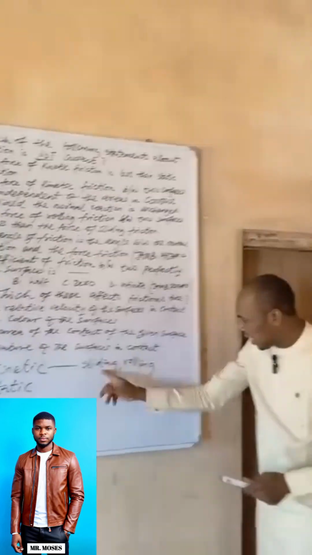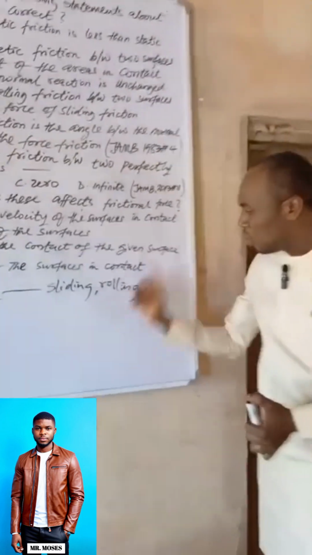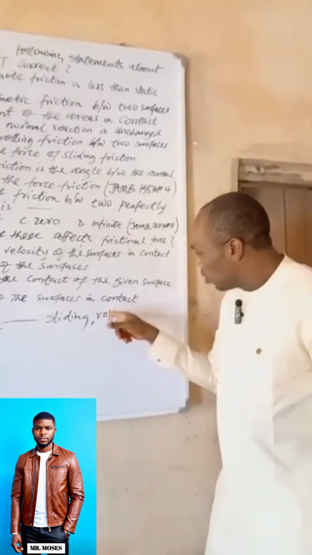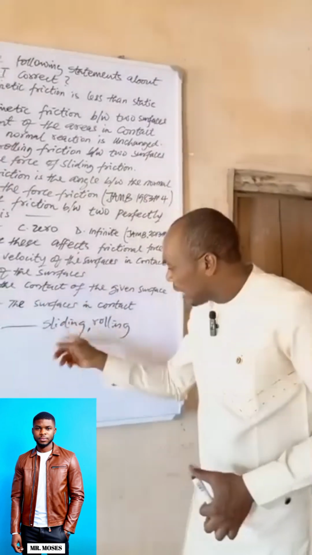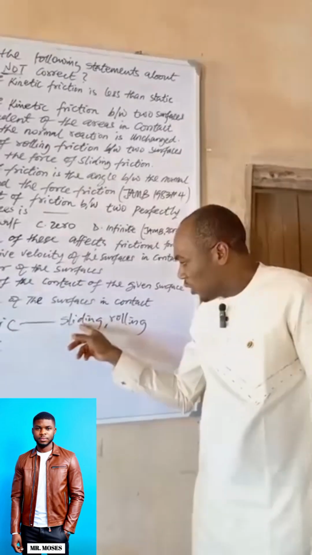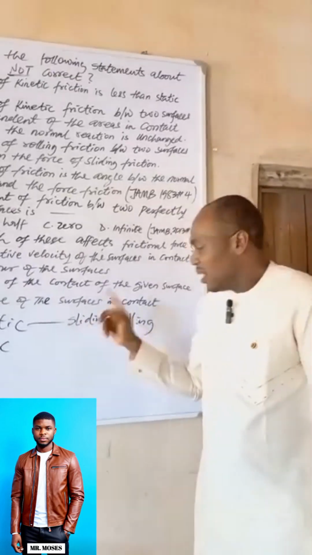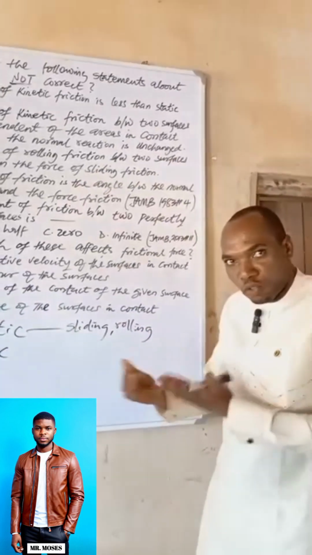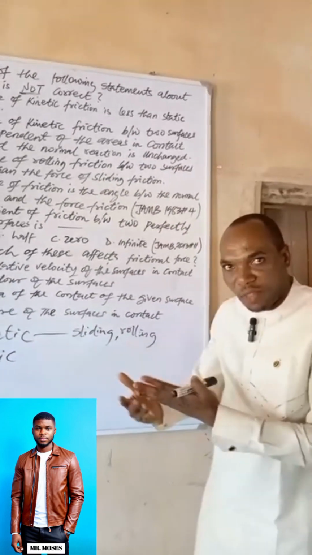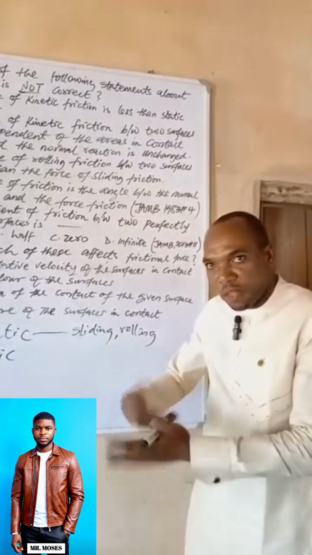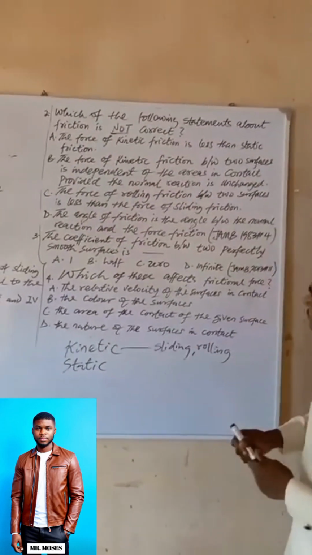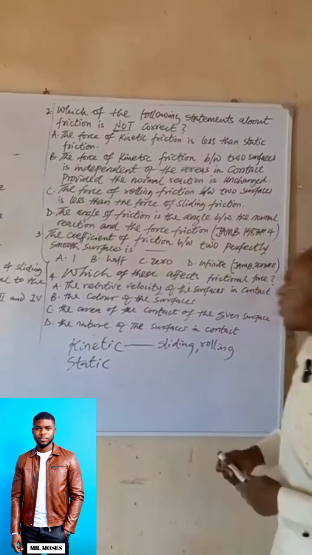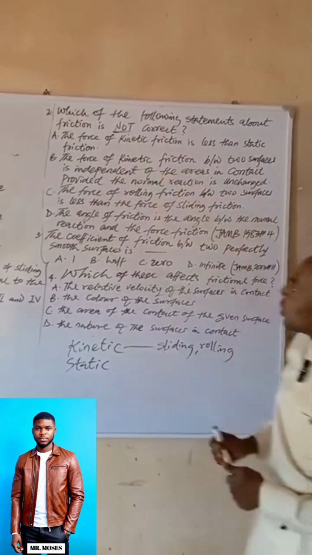Even with two bodies, one rolling and one sliding, the rolling one moves faster than the sliding one, meaning that the opposition is more on the sliding one. Frictional force is more on a body that is sliding than one that is rolling, because friction opposes motion. If you are moving faster, it means the frictional force is not much. So in this way, the statement that the force of kinetic friction is less than static friction is correct. But we are looking for one that is not correct.